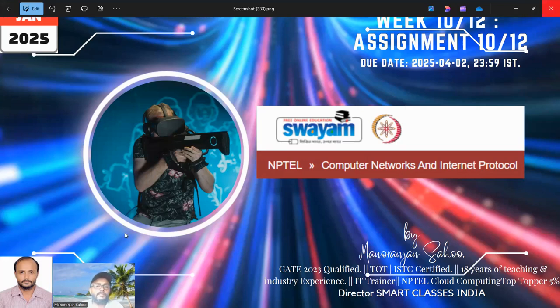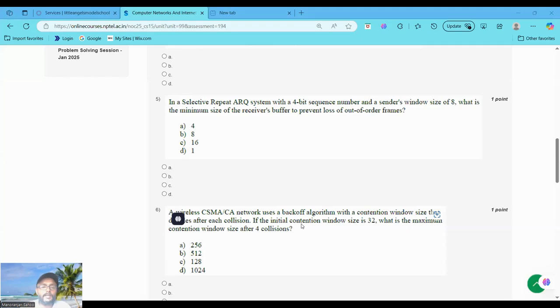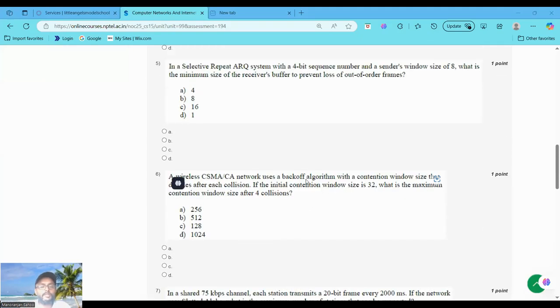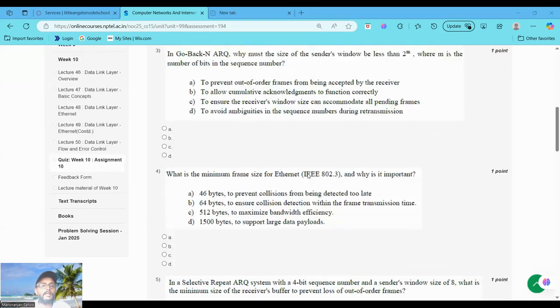You can see this is week 10 assignment 10. Questions are there and you can find about 10 questions. We'll try to attempt the 10 questions with detailed explanations one by one. Now let's start the first question here.